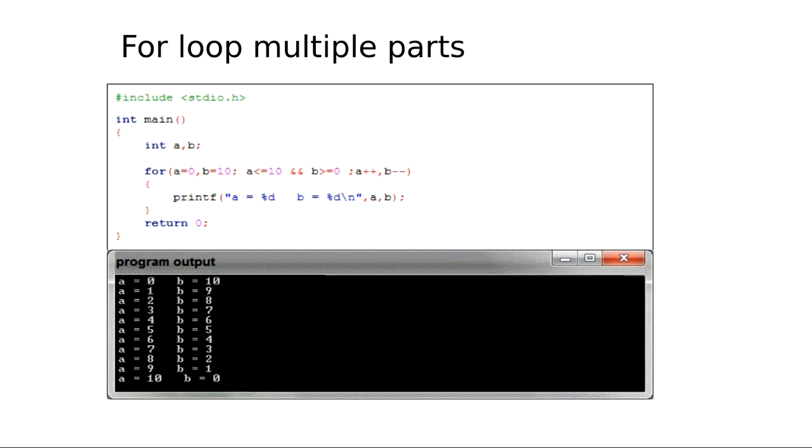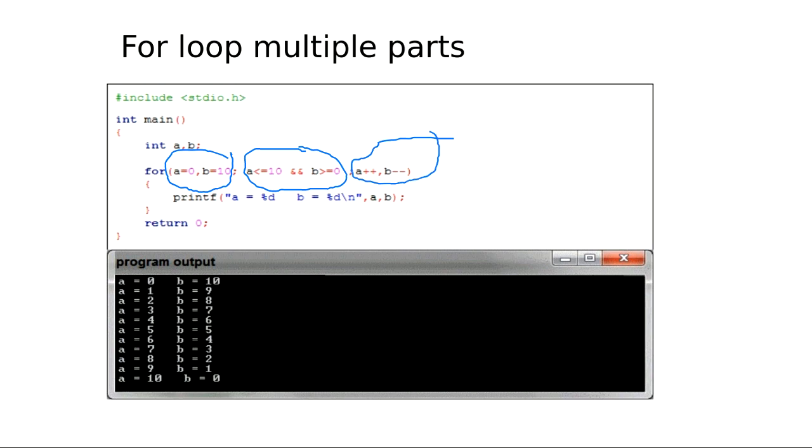And now the last thing I want to tell you is that we can have multiple starting points, multiple ending points, and multiple steps. So these all are valid in for loops.